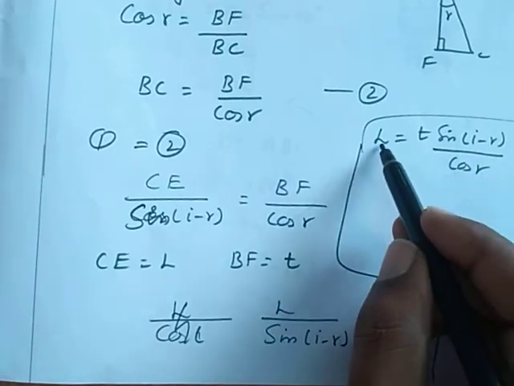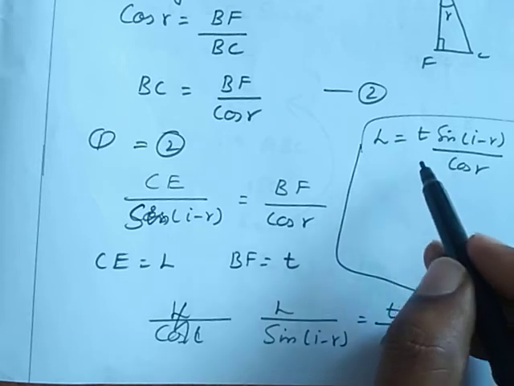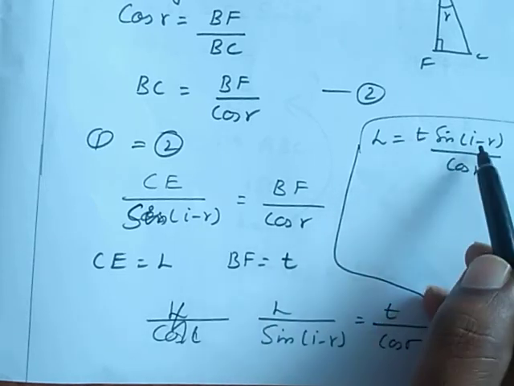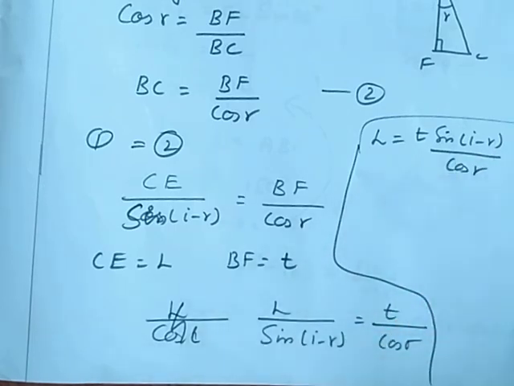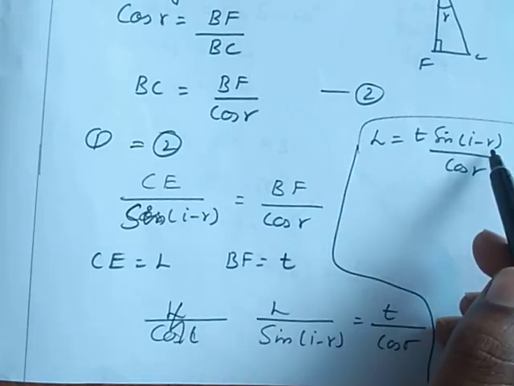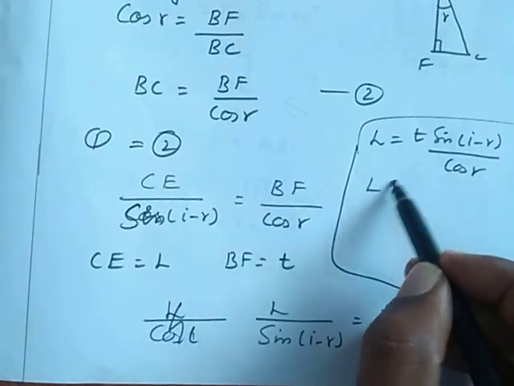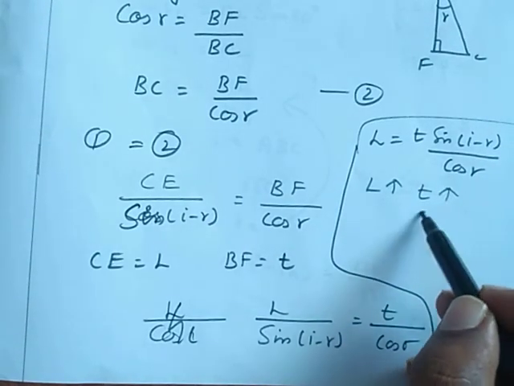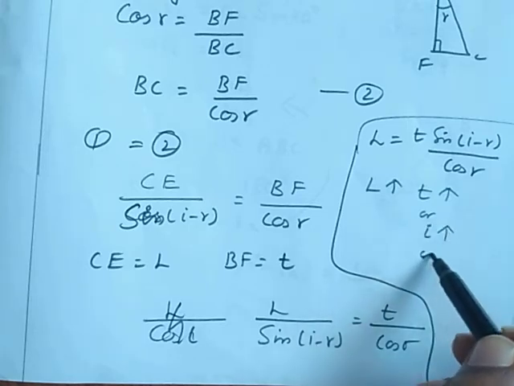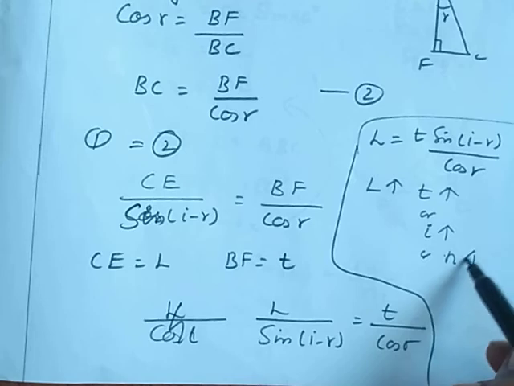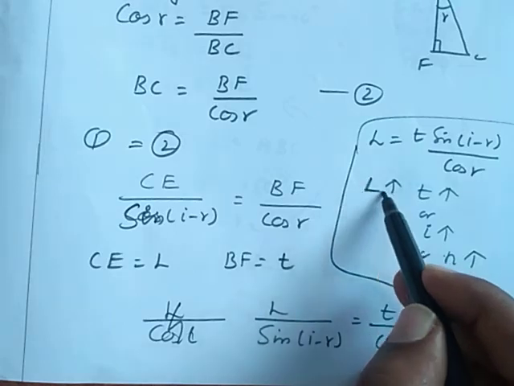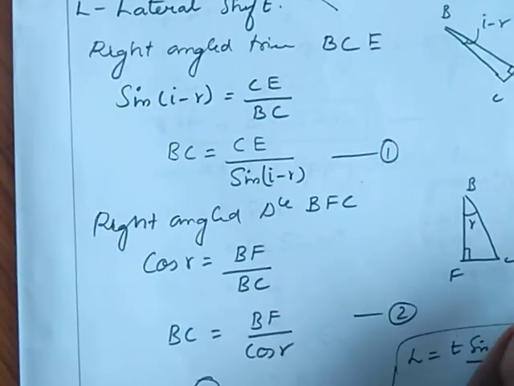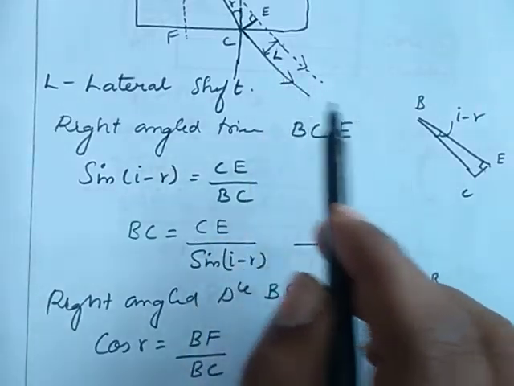Here L, the lateral shift, depends on thickness of the glass slab, angle of incidence, angle of refraction, and also on the refractive index of the glass slab. Because as the refractive index increases, the angle of refraction also increases. L increases when the thickness increases, or the angle of incidence increases, or the refractive index increases. These are the terms that will change the lateral shift. Lateral shift is the distance between the incident ray and the deviated light ray.